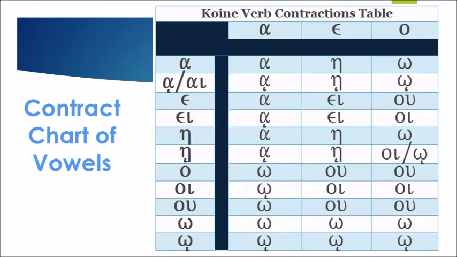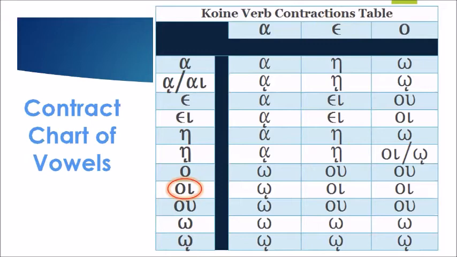Let's take a look at the contractions that happen to epsilon when added to these vowels. Epsilon plus alpha becomes eta. Epsilon plus alpha with iota subscript, or I, becomes eta with iota subscript. Epsilon plus epsilon becomes diphthong A. Epsilon plus diphthong A becomes diphthong A. Epsilon plus eta becomes eta. Epsilon plus eta with iota subscript, you retain the eta with iota subscript. Epsilon plus omicron becomes O.